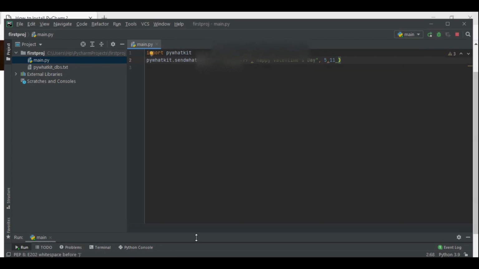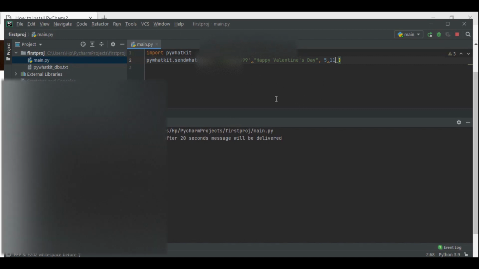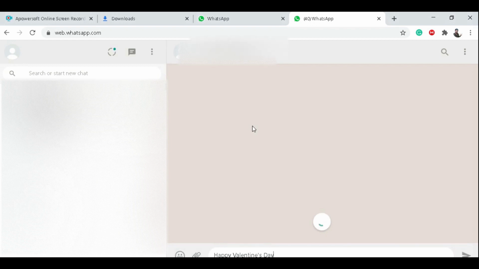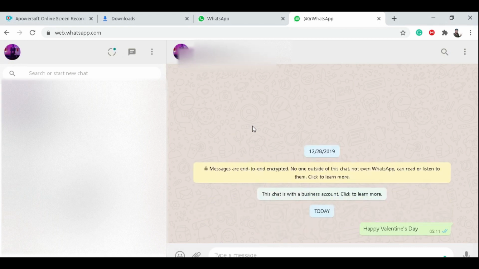So let's click play. As you can see in the terminal, it is saying in 16 seconds web.whatsapp.com will open, and after 20 seconds the message will be delivered. Let's wait for the program to initiate. You can see that it automatically opens web.whatsapp.com. You have to already be logged in to WhatsApp, so it automatically opens your WhatsApp, fetches the details of that contact and types the message. Let's wait for 20 seconds. After 20 seconds it automatically sends the message.